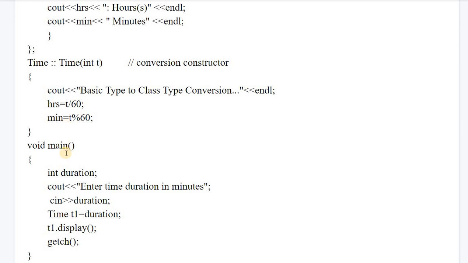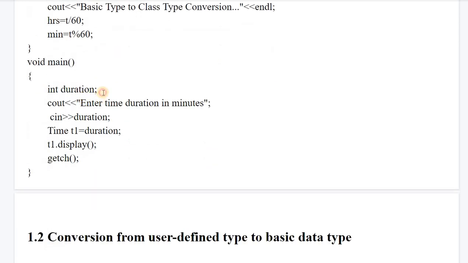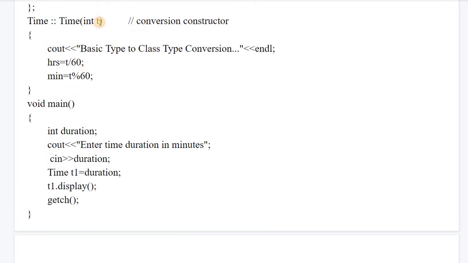So this is the conversion logic here, and in the main function we have taken one variable named duration, which is entered in minutes obviously, and then we write this particular statement. This statement calls the conversion constructor. Duration is a normal integer type. We are assigning this duration to t1. So t1 is the object again. It is not a normal constructor call, but conversion is happening here.